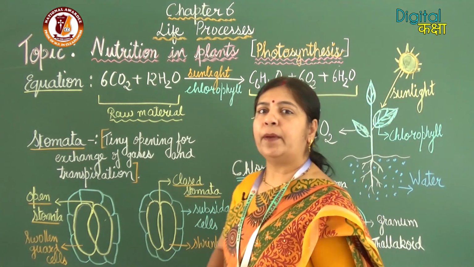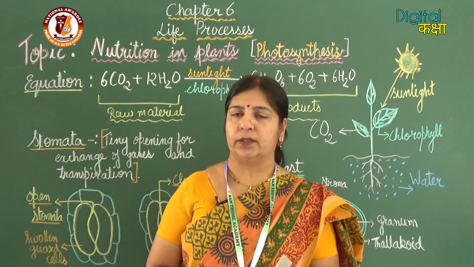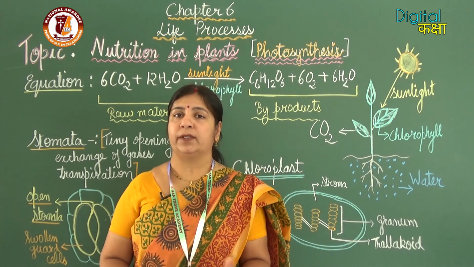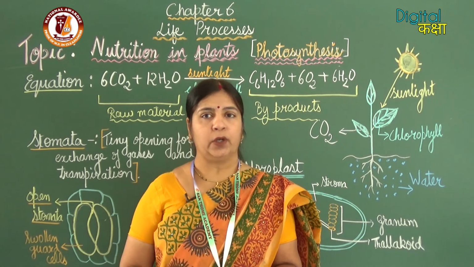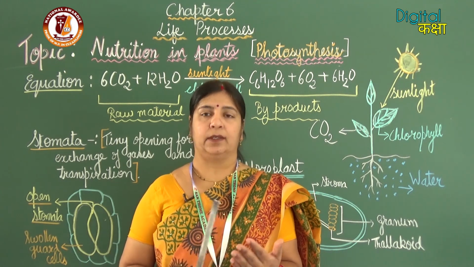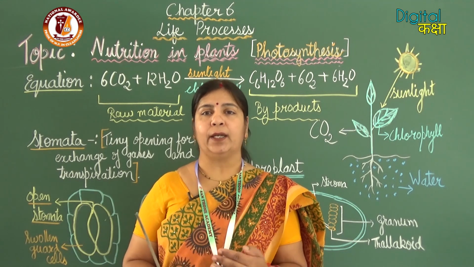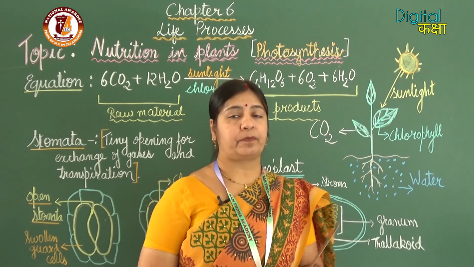Again, this is a very important question. What is the function of the stomata, what is the function of the guard cells? Function of stomata, exchange of gases. Function of guard cells, help in opening and closing of the stomata.